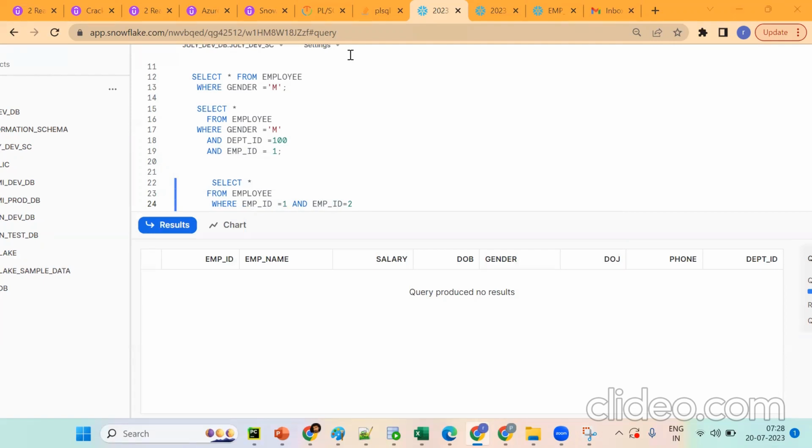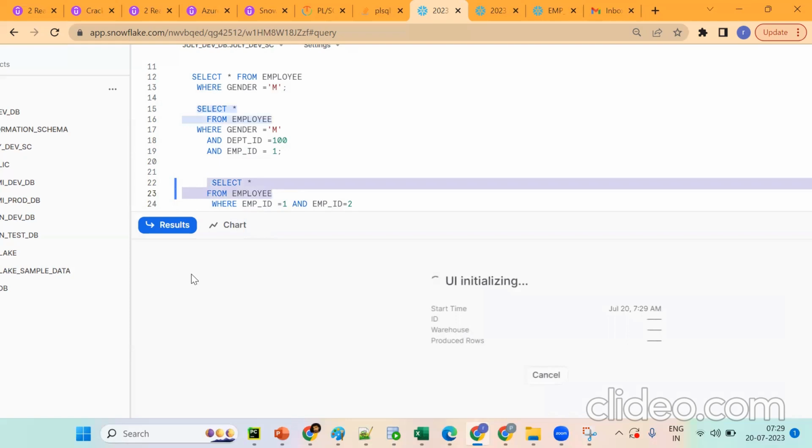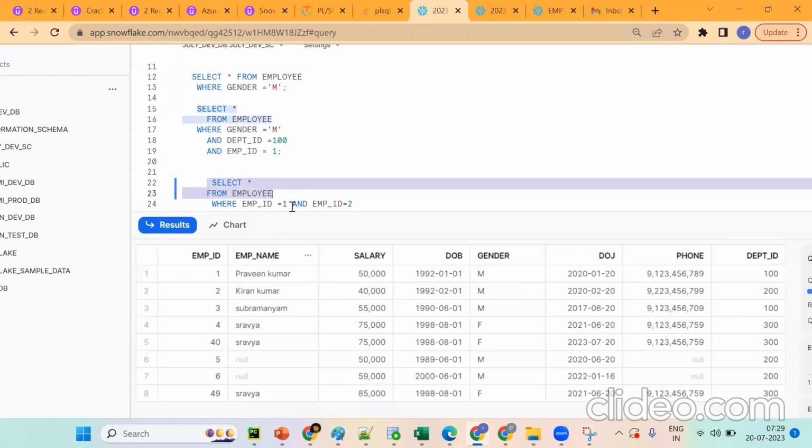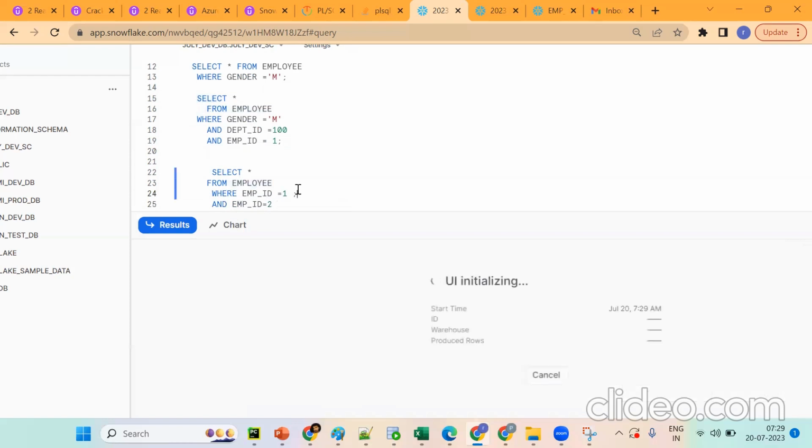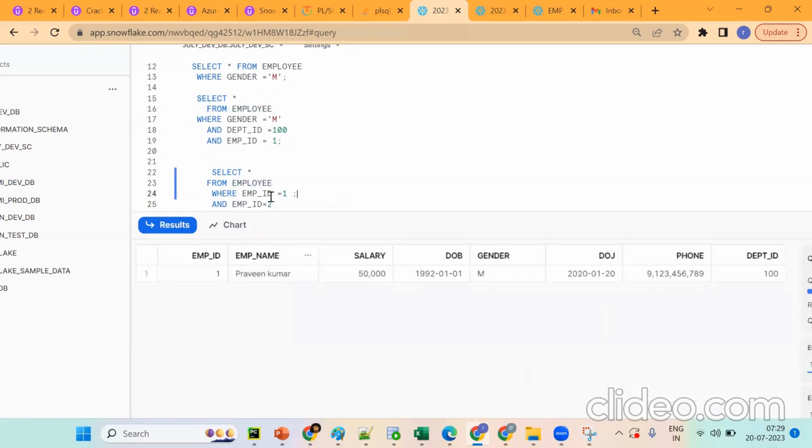Employee ID IN 1, 2. See, if I put it this way, it is projecting all the columns and all the records. But if you look at the AND version, what happened? I want to get employee 1 as well as employee 2. AND is a compulsory condition, so for one record it needs employee 1 as well as employee 2.